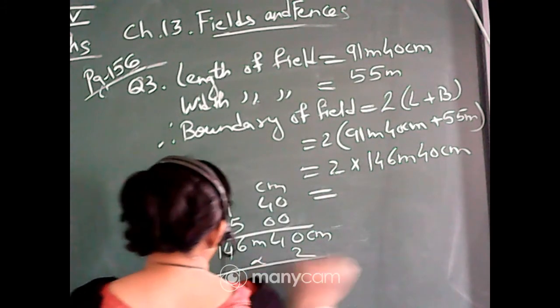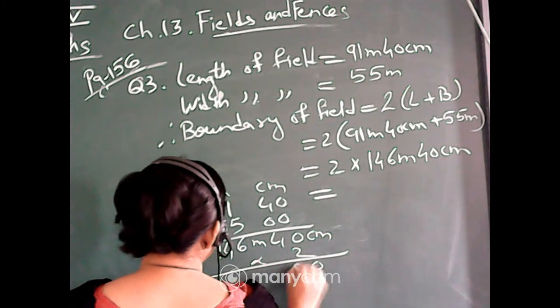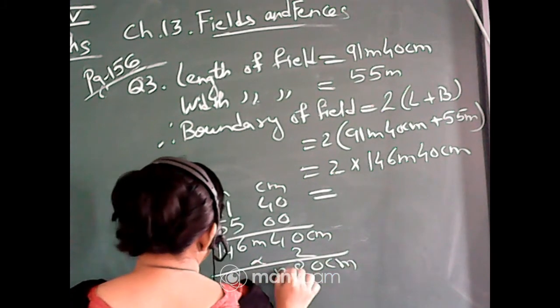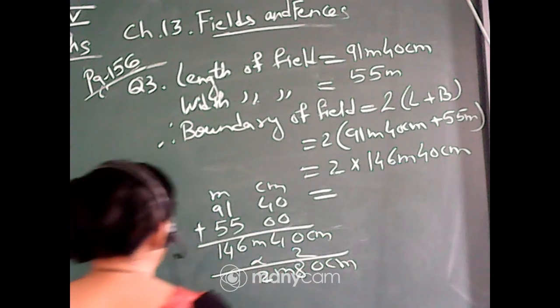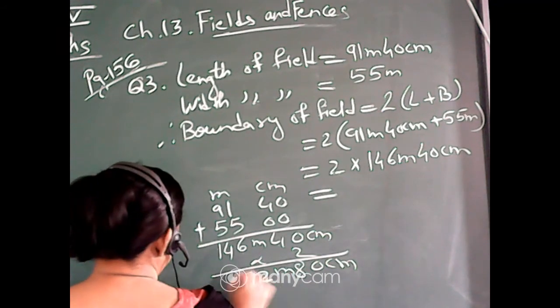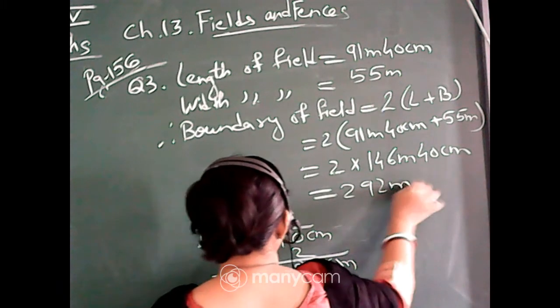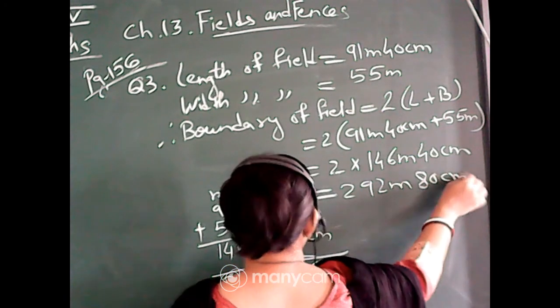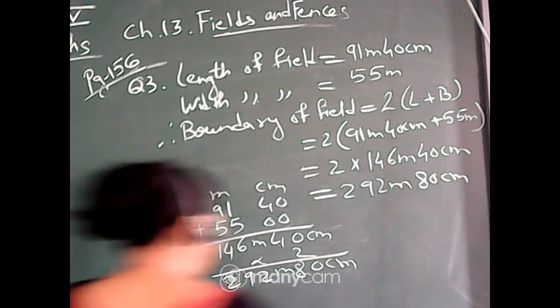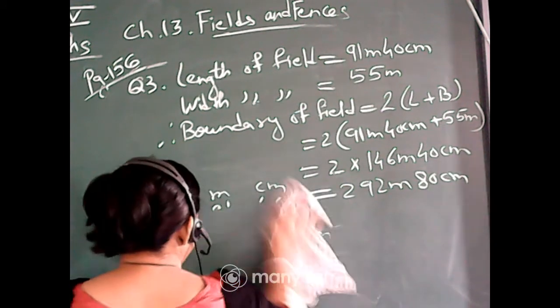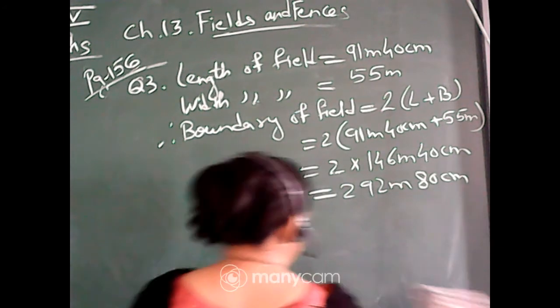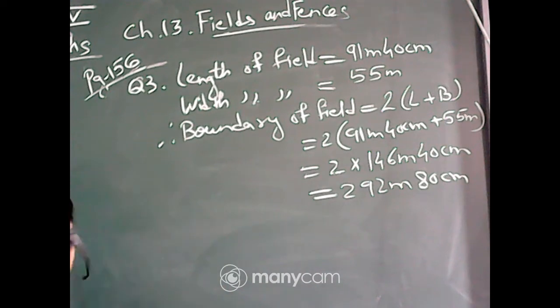Multiplication by 2: 2 zeros are 0, 2 fours are 8 centimeter. Then meter, 2 6s are 12, carry 1. 2 fours are 8, plus 1, 9, and 2 ones are 2. That is 292 meter and 80 centimeter. Okay, so our answer is coming 292 meter and 80 centimeter. So you will write the answer: the boundary of the field is 292 meter and 80 centimeter.